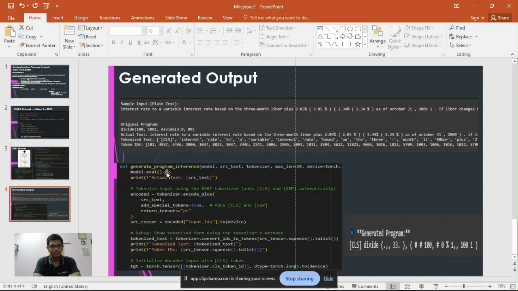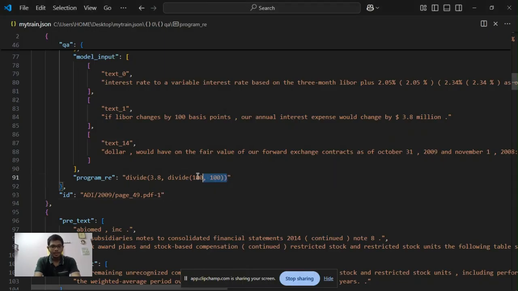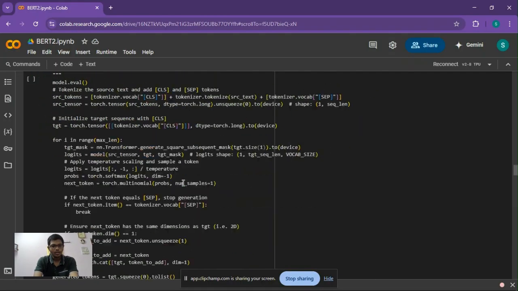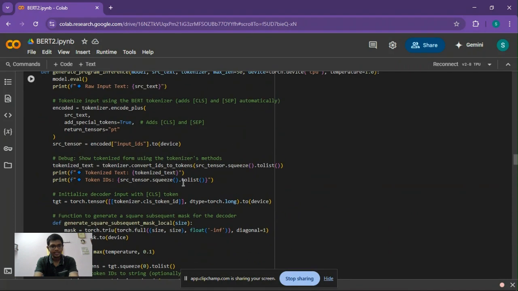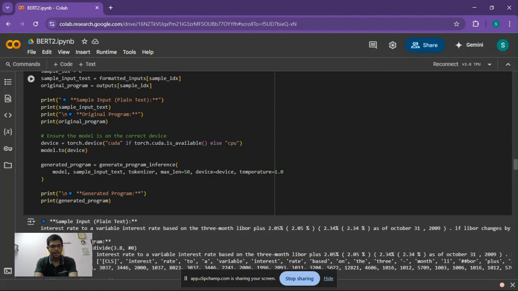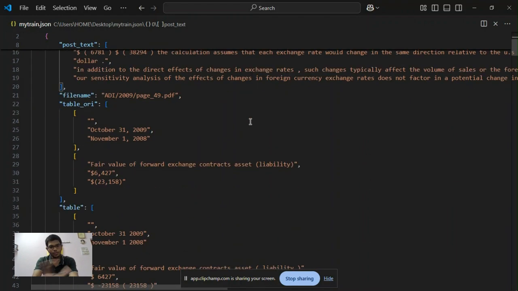Next is the input of our model. The model mainly tries to generate the program, as in this particular program. For each different question answer, it tries to generate a program. And for this, there's a generator program. This is the generator program, and it takes the input, let's say it takes the sample input, this interest rate. This sentence is actually present in the pretext itself. That is, it's a collection of the pretext, post text, and table text, and gold indices and all of that, gold indices being the supporting facts.